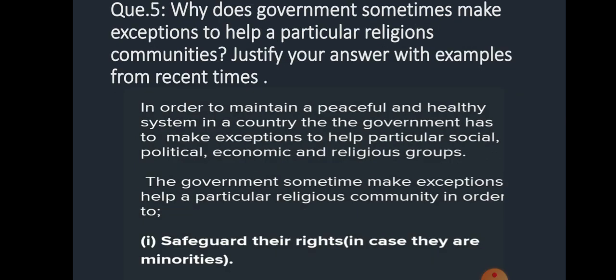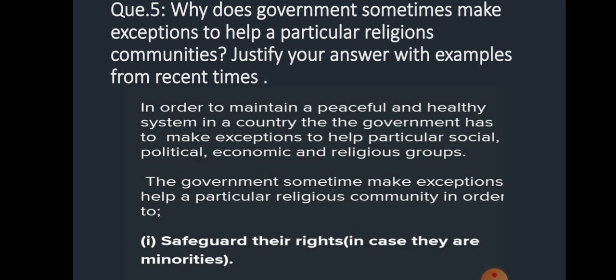Question number 5. Why does government sometimes make exemption to help a particular religious community? Justify your answer with an example from recent time. How does our government sometimes make exemption to help a particular religious community? You must also support your answer with the help of a recent example. With the help of the example you must clarify how the government is providing help or exemption to a particular religious community.